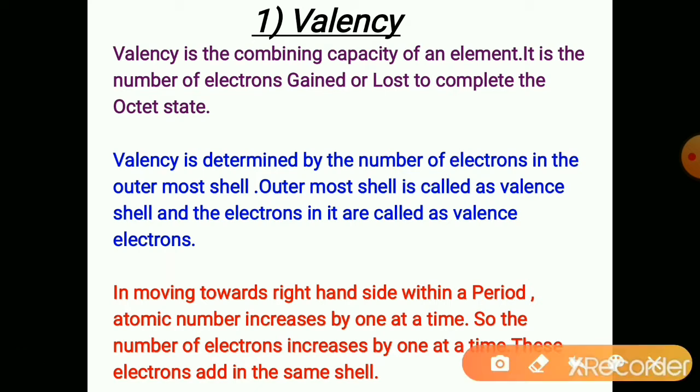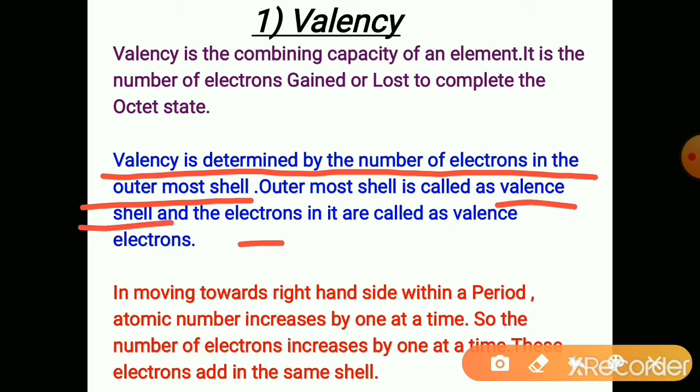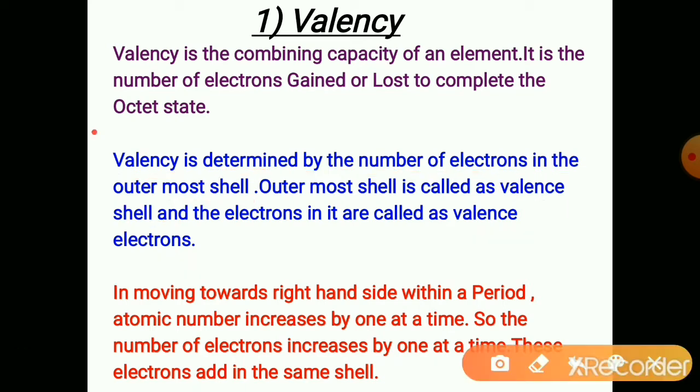Likewise, the valency is the combining capacity of an element, and that is nothing but the electrons gained or lost to complete the octet state. Valency is determined by the number of electrons in the outermost shell, which is called the valence shell, and these electrons are called valence electrons. So valence electrons decide the valency.